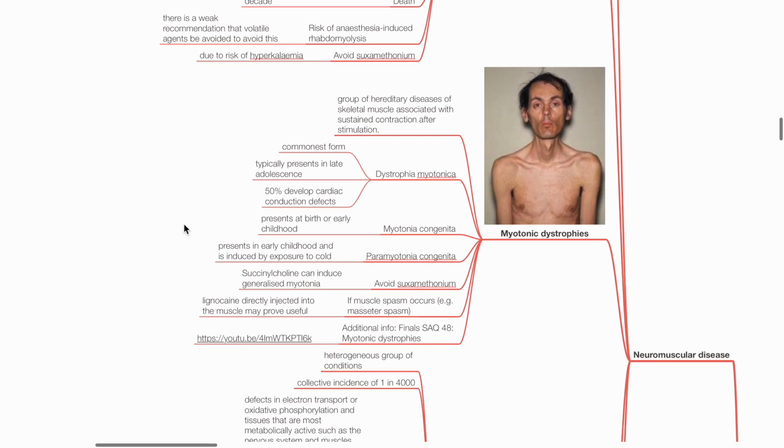Myotonic dystrophies. This is a group of hereditary diseases of skeletal muscle associated with sustained contraction after stimulation. Types include dystrophia myotonica, myotonia congenita, and paramyotonia congenita. Dystrophia myotonica is associated with cardiac conduction defects. Avoid suxamethonium, which can induce generalized myotonia. If muscle spasm occurs, lignocaine directly injected into the muscle may prove useful. Kindly refer to Finals SAQ 48 for further information on myotonic dystrophies.